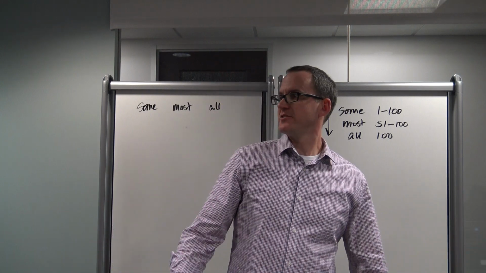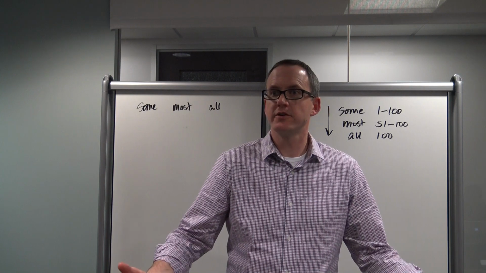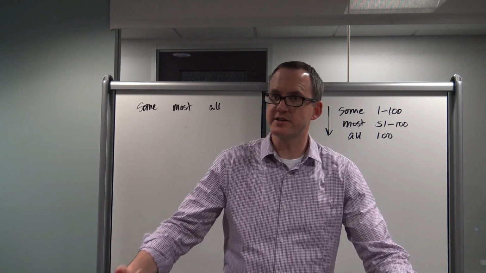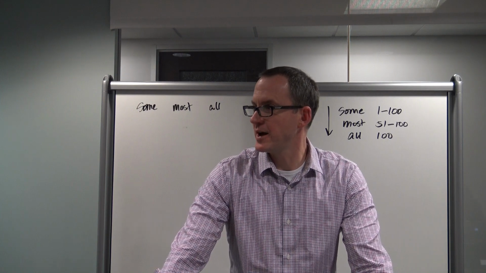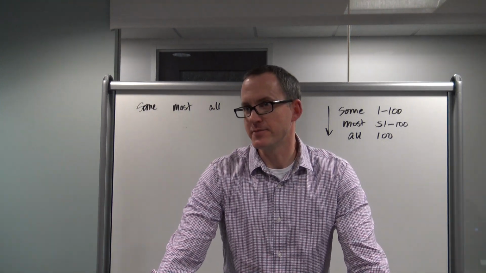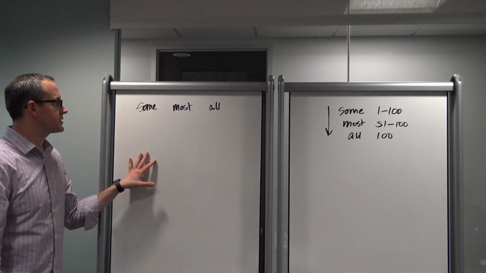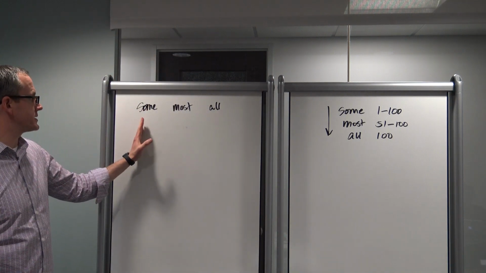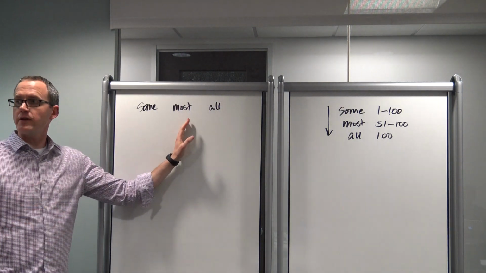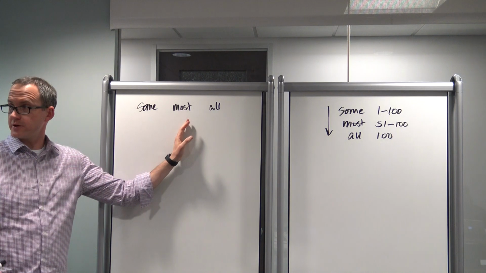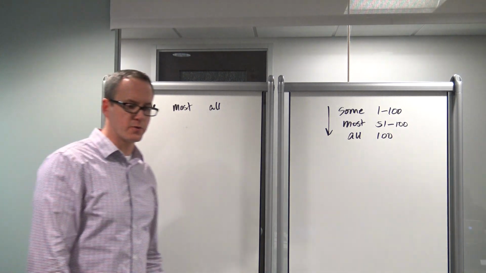So, to an environmentalist, that may be a few hundred. To an oil executive, many would have to be a lot more than that, right? Maybe. We don't know. It's subjective. So if a word is subjective like many, then it's going to be in some. If it is objective and it's telling you this is more than half, like most or majority, then it's going to go over here. And of course, if it's all, it's going to go over there. Okay, so here are the words.